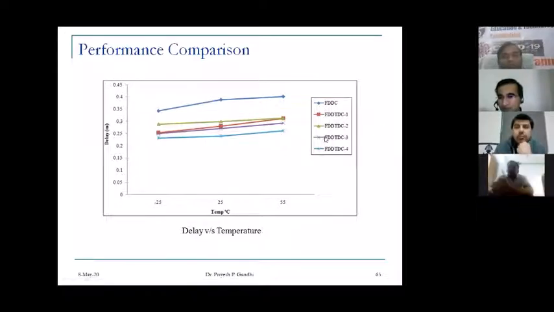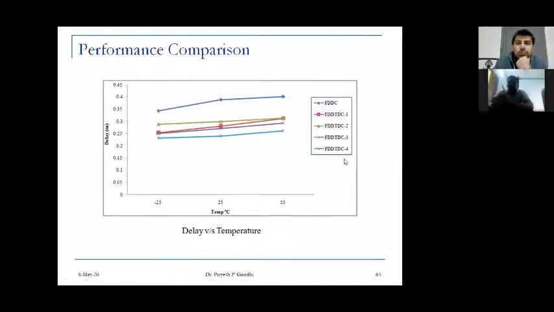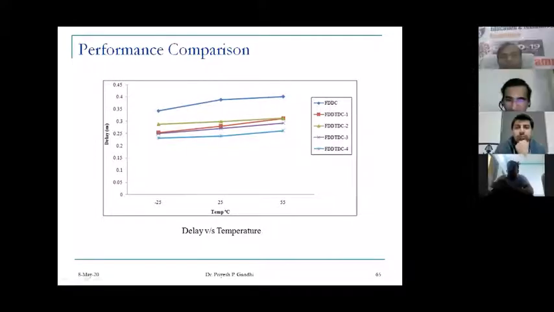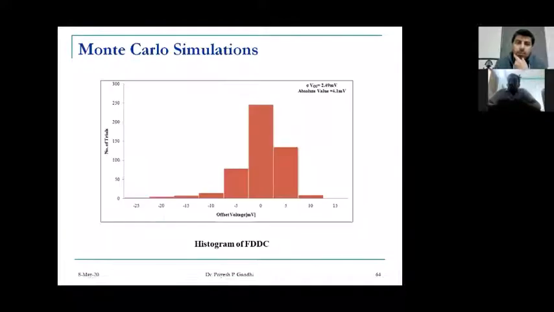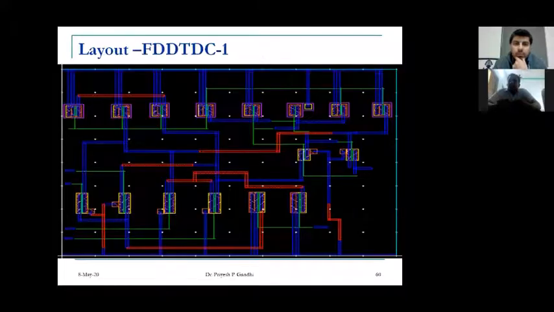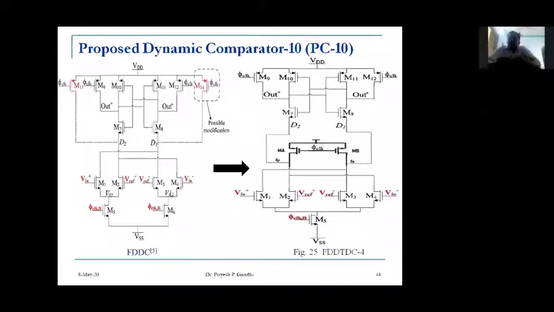This again gives the advantage that you can find extreme conditions even in outer space, or in a desert, or in snow areas. This is again the Monte Carlo simulation for the mismatch of the transistor pairs. As we are seeing in the comparator design, if we go back, it is a pair. There are a number of pairs: M1, M2, M3, M5, M6, M9, M10, M11, M12, M7, M8, and M14 and M13. So this kind of pair.